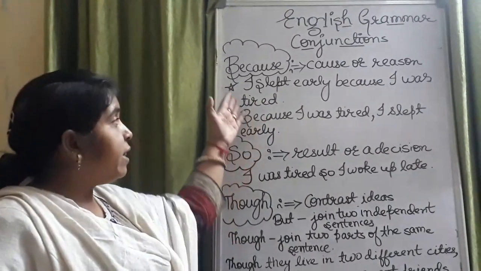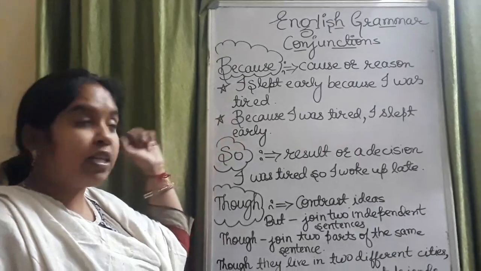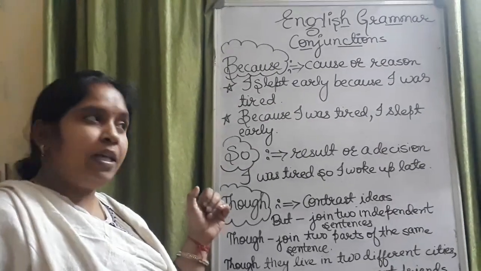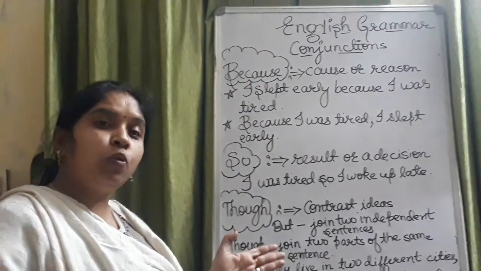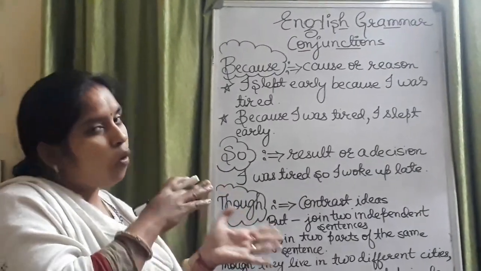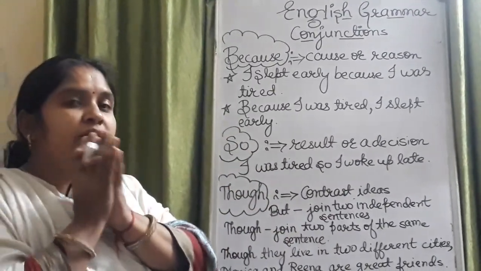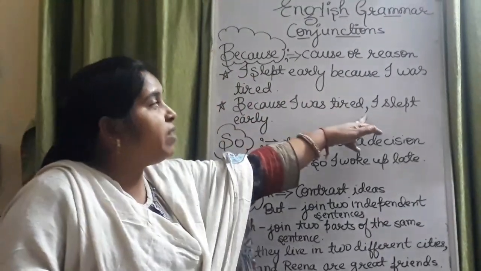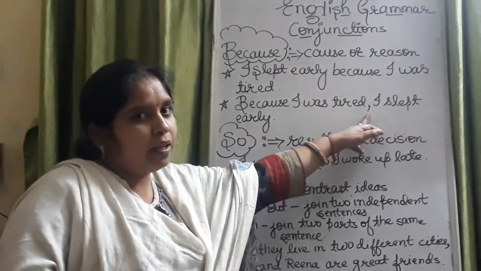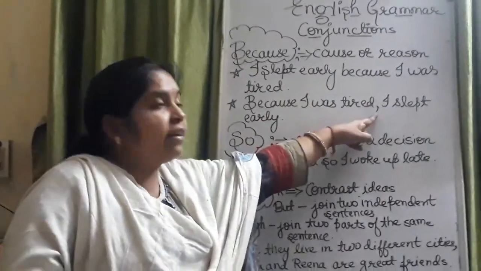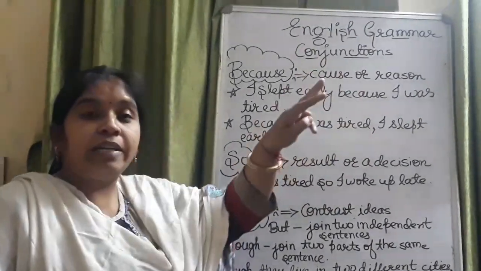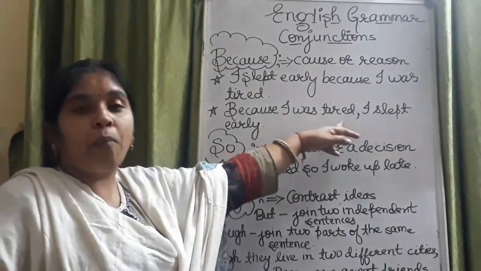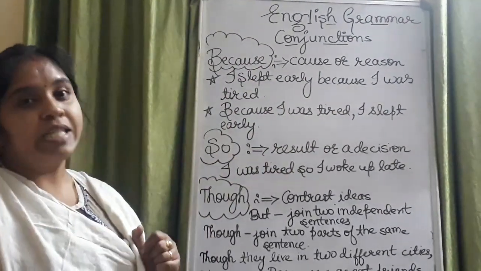Now students, in the second sentence I have also written: because I was tired, I slept early. It means the conjunction because we can use in the first part of a sentence or in the second part of a sentence. But when we use it in the first part of a sentence, after completing the first part of the sentence, we put a comma. Okay? Because I was tired, then here there is a comma. So when we have two sentences and we are using because in the beginning of a sentence, that time we put a comma after completing the first part of the sentence.